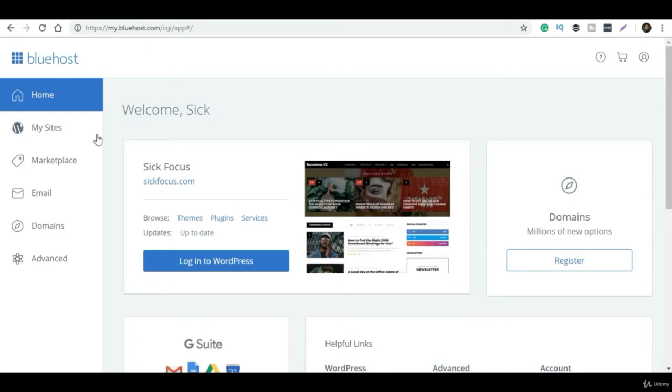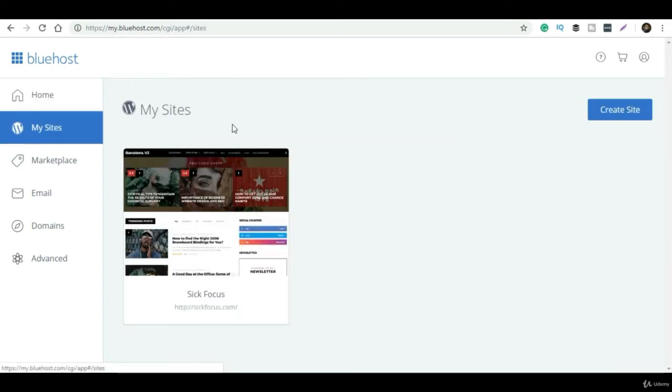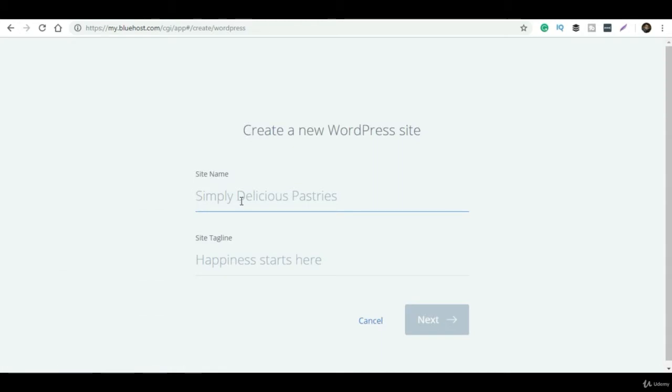After logging into this Bluehost account, you will get the site. So this is one of my websites in this panel for the tutorial, and I will be creating one folder and installing WordPress. Just follow the step-by-step process to install it in your new host account. Go to My Sites and click on Create Site.